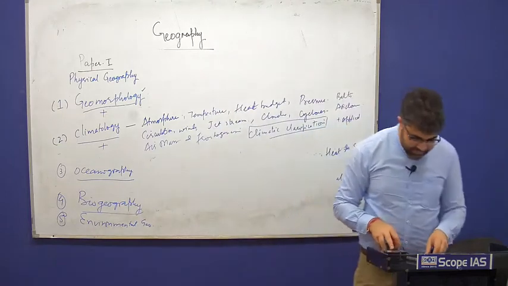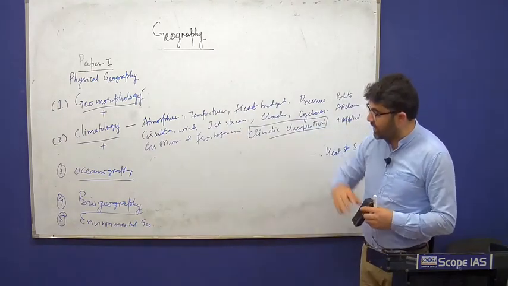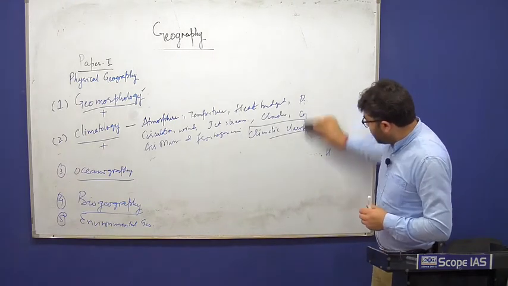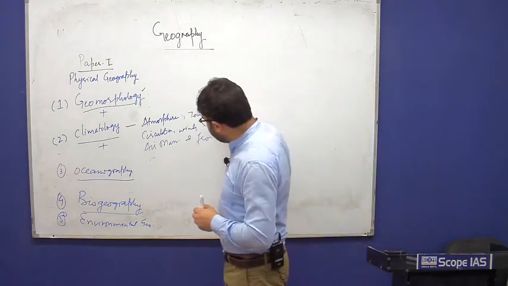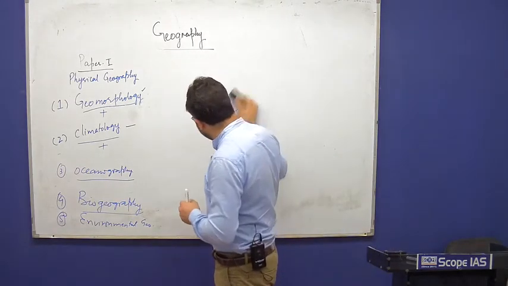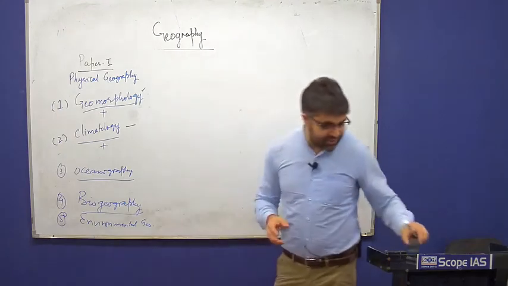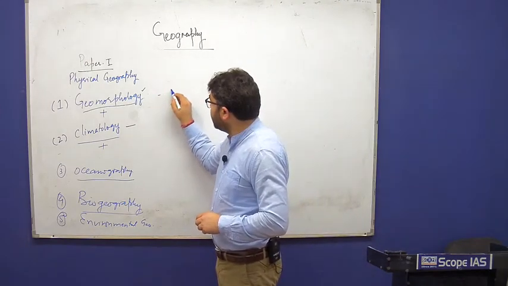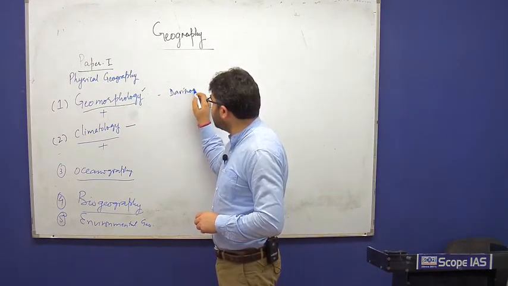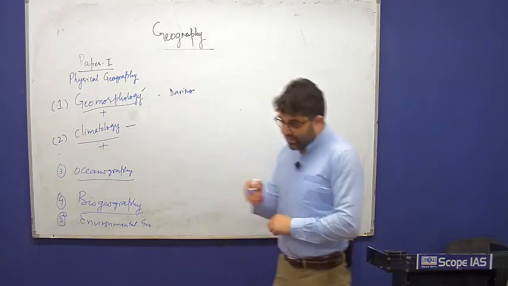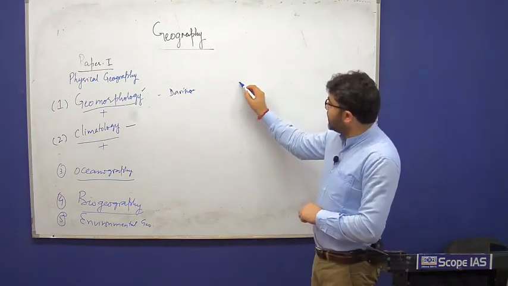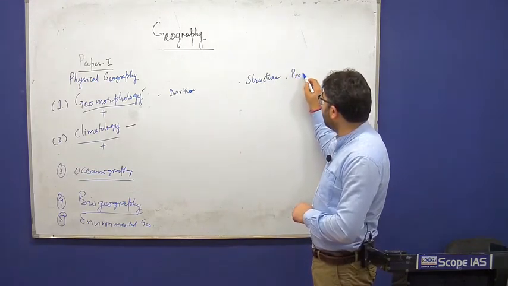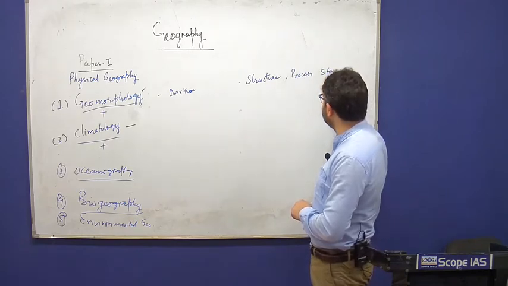Now let me discuss some of the questions that have been asked in this topic. Say for example, the easier and tougher questions. I'll discuss probably 2 types of questions. Relatively easier questions that have been asked include the Davisian model in geomorphology. Like in 2017, there was a question on landform as a factor of structure, process and stage.